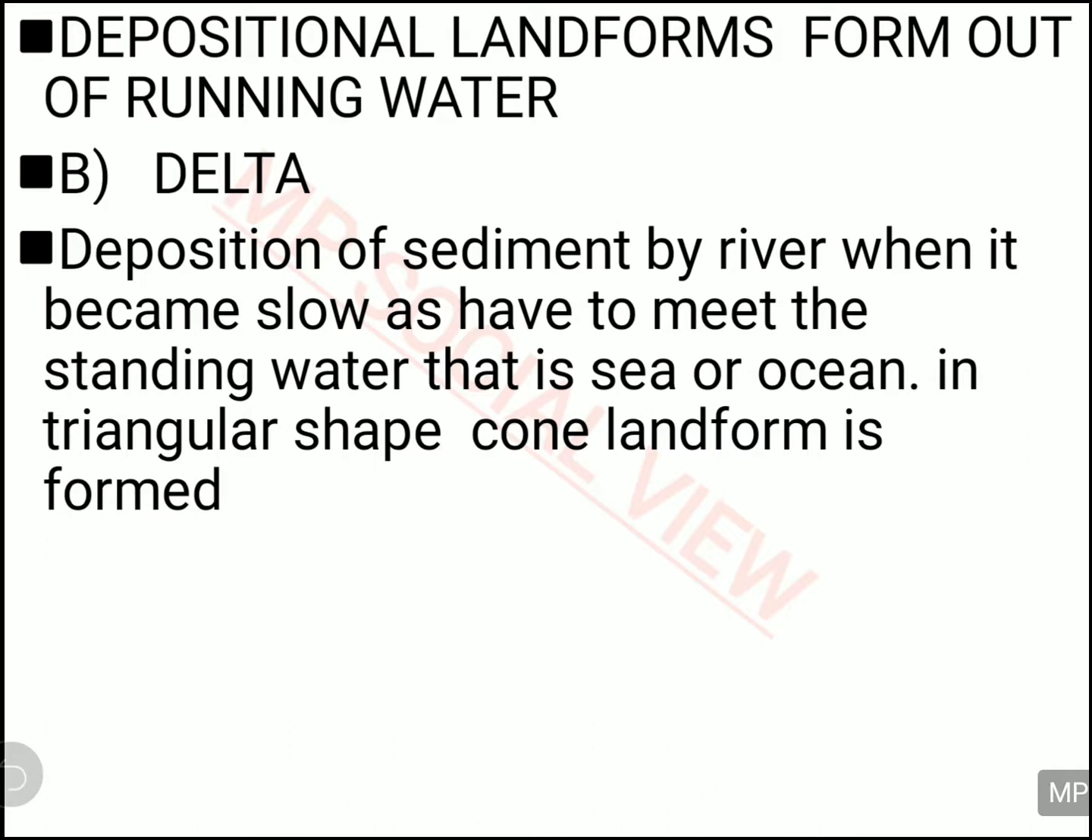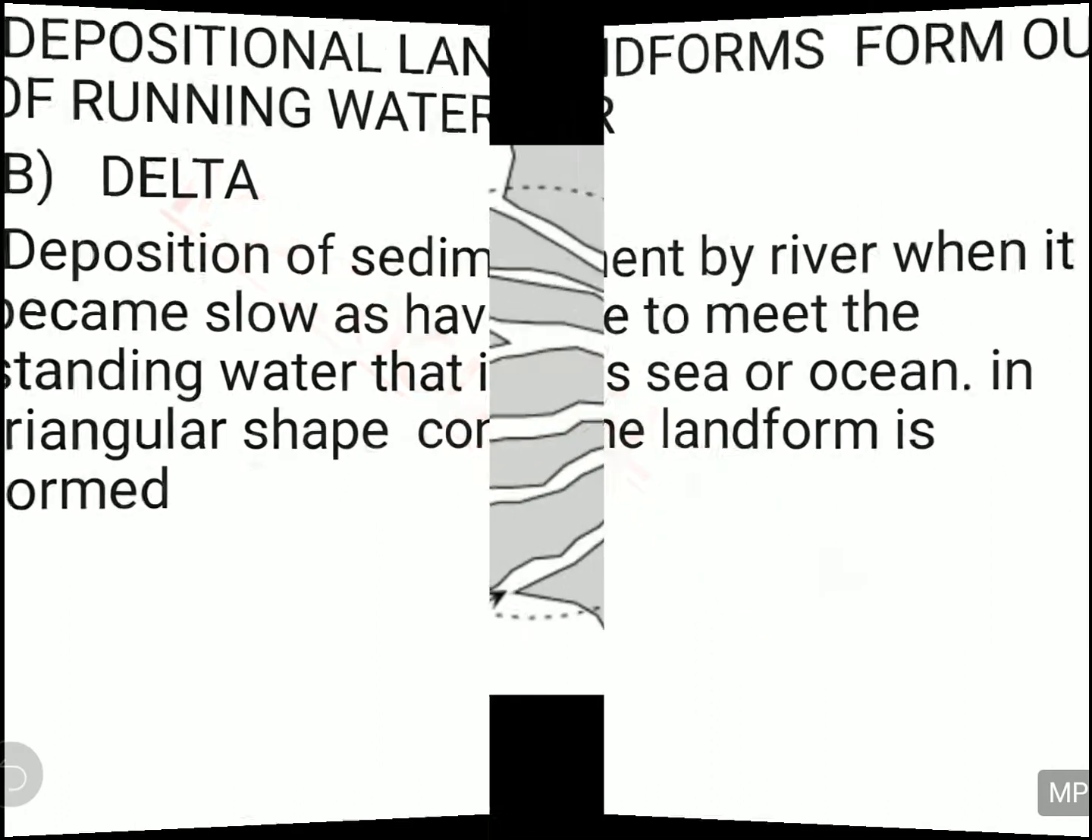So when the river is going to meet the sea, it gets divided into different channels, and it opens its mouth, and its mouth gets divided into different channels and flows finally into the sea. But all the remaining erosional material which the river still has, they deposit it in a triangular or conical shape, and that triangular landform is called a delta.